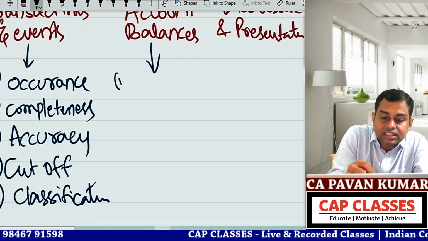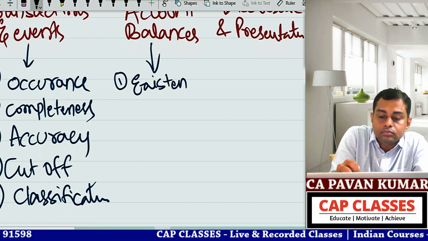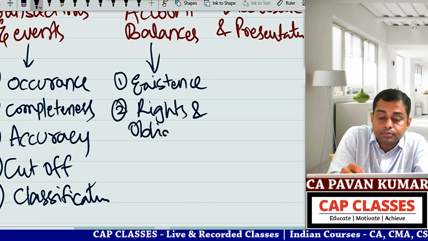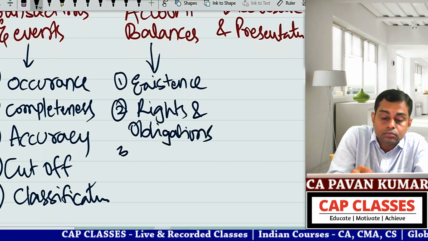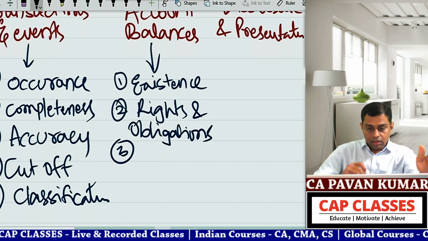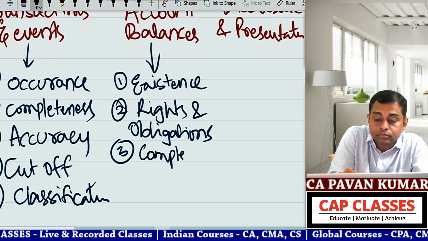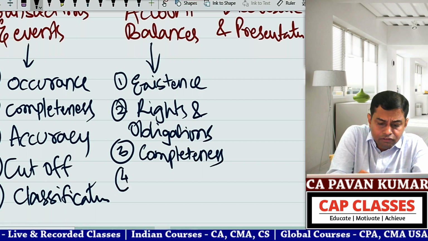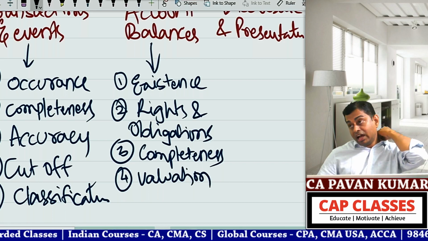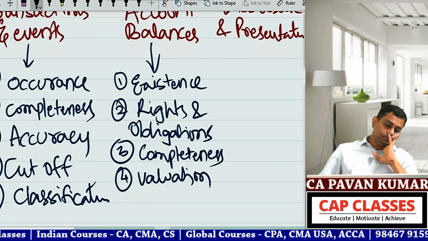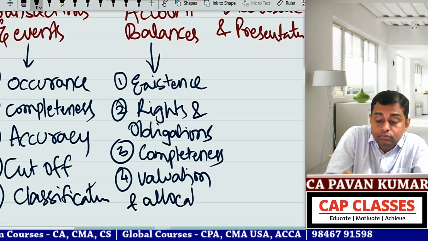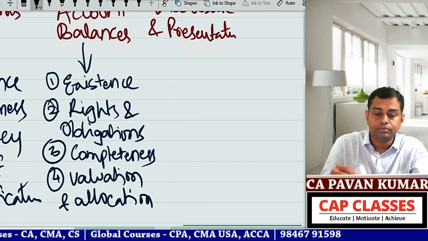1, existence. 2, rights and obligations. 3, completeness. 4, valuation. You can write valuation and allocation also.